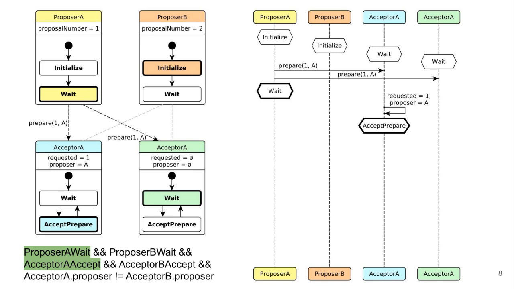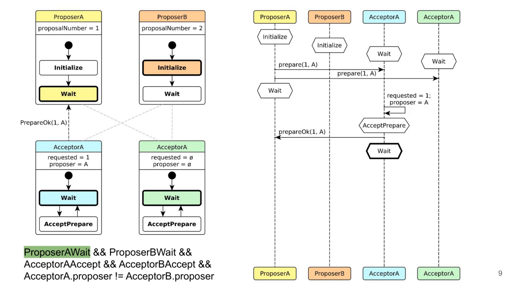It is sent with both the proposed number by proposer A and the identity of proposer A, so the acceptor knows who sent this demand. We also see that acceptor A accepts this message and goes into the accept prepare state. We can see on the breakpoint that 2 of the 5 atoms are true in this configuration. Then the acceptor that first accepted the proposal responds to proposer A to inform it that its demand has been accepted with the prepare OK message.